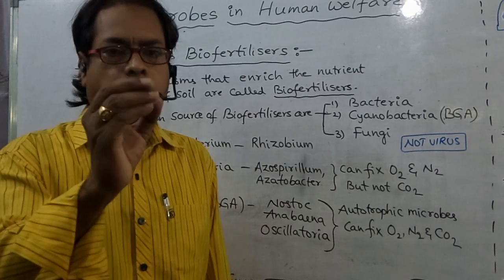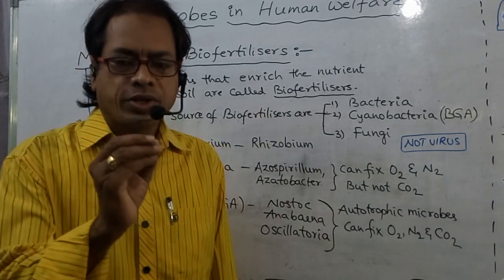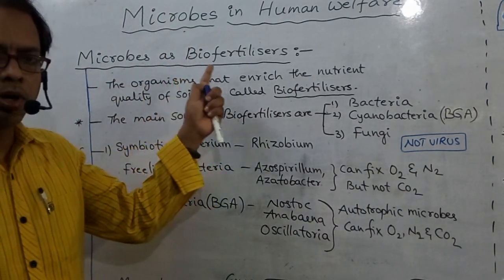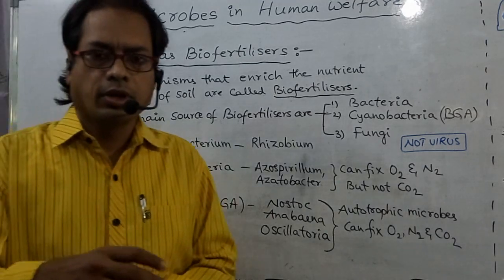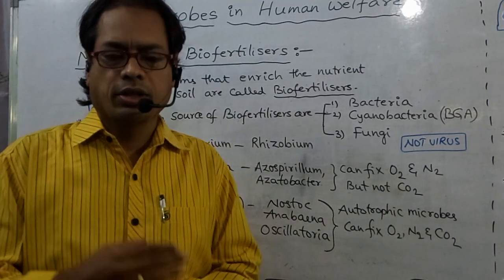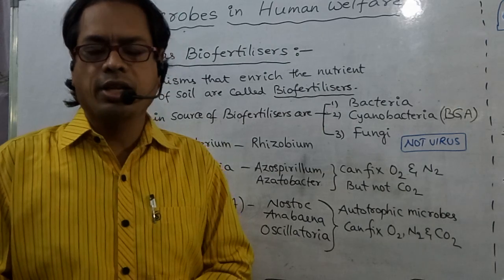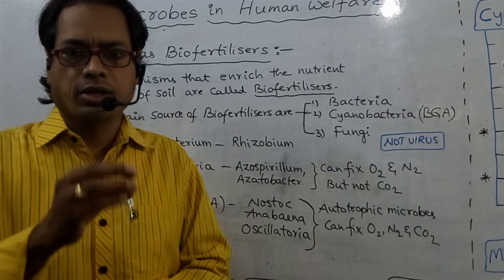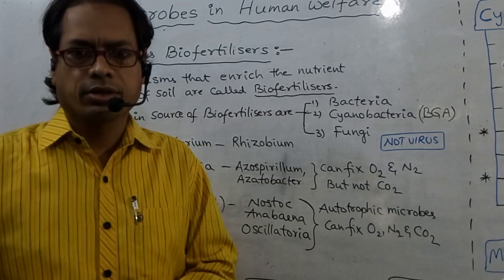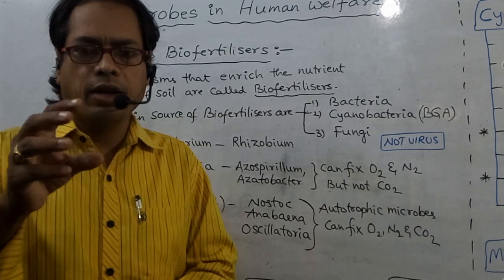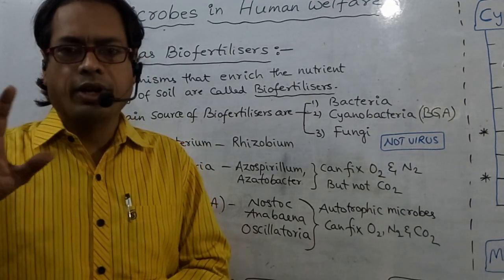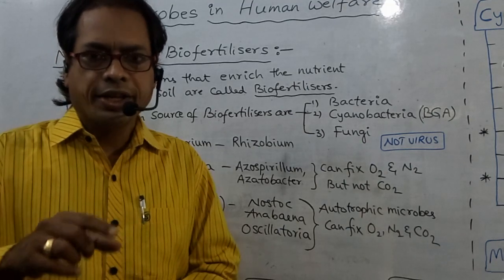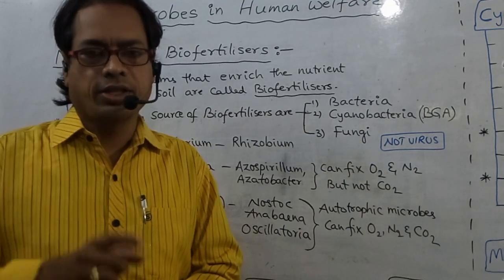Now I am going to explain microbes as biofertilizers. In previous days, 3 types of fertilizers were used. What are the 3 types of fertilizers? Organic fertilizers, chemical or inorganic fertilizers, and biofertilizers. 3 types of fertilizers are there. The latest one is biofertilizers.